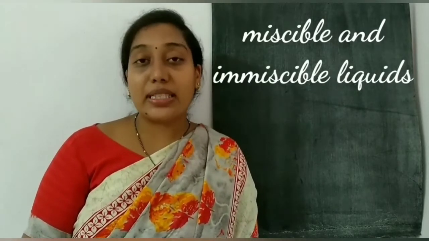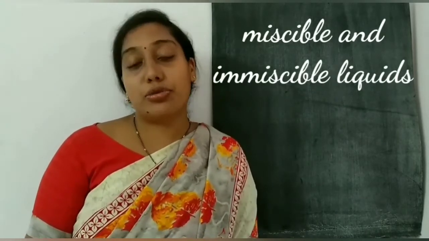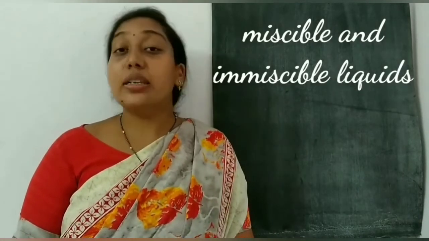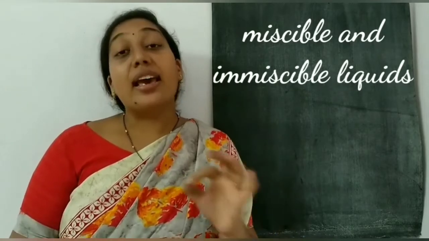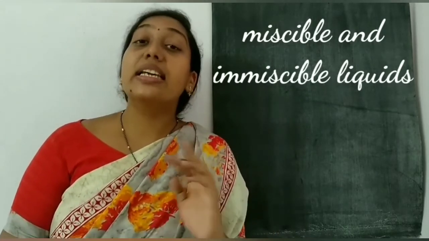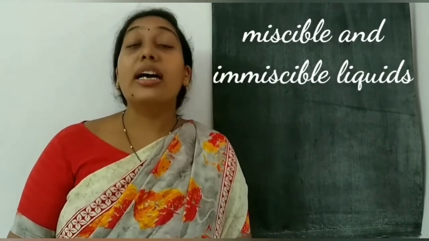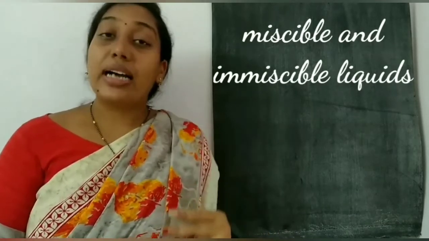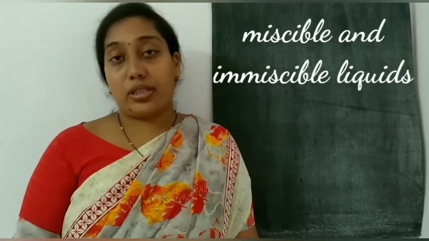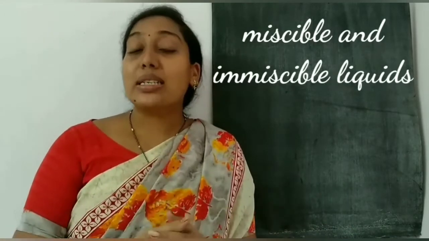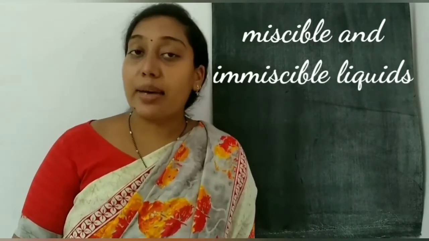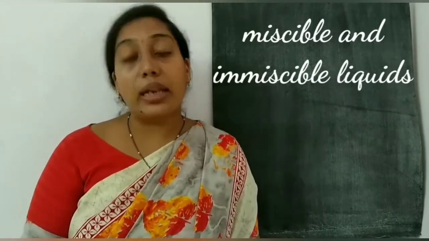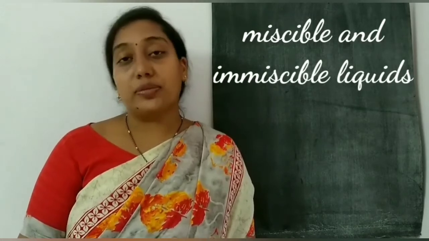After that we learnt miscible and immiscible liquids. Miscible liquids: when two liquids mix together such that they dissolve completely in each other, they are called miscible liquids. We can't separate miscible liquids. Both liquids mix completely. Examples: water and milk, lemon juice in water.